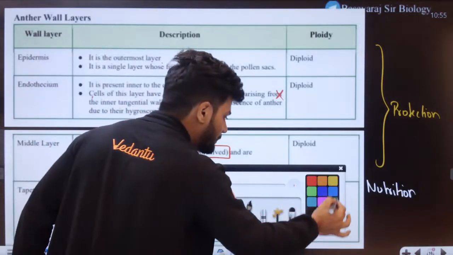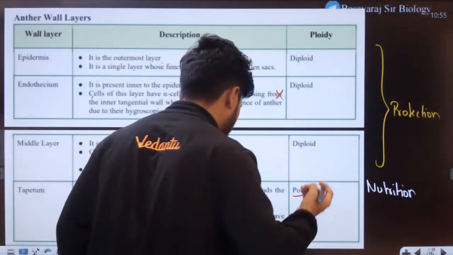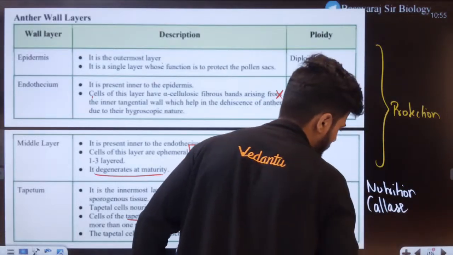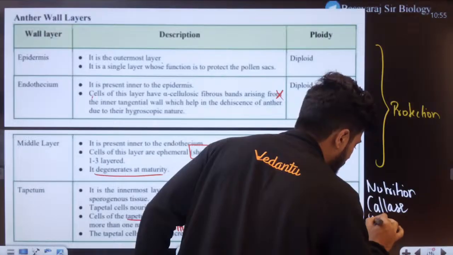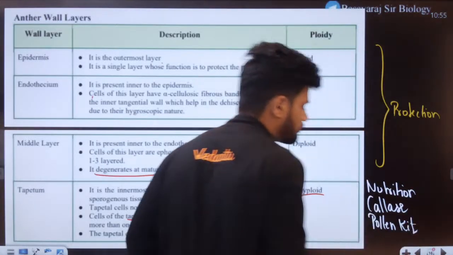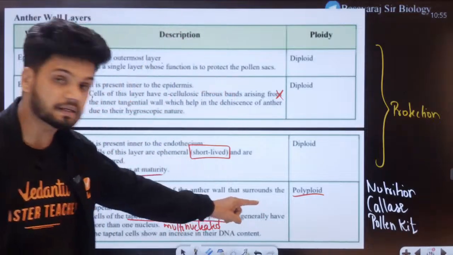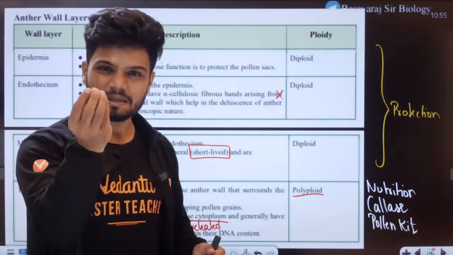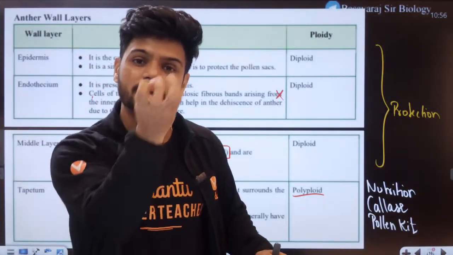Apart from that, tapetum also produces an enzyme, which I'll tell you later on. Apart from it, it also produces something called pollen kit. It is produced by tapetum itself. Tapetum only is producing everything. Pollen kit is a sticky substance which helps in attracting the pollinators.